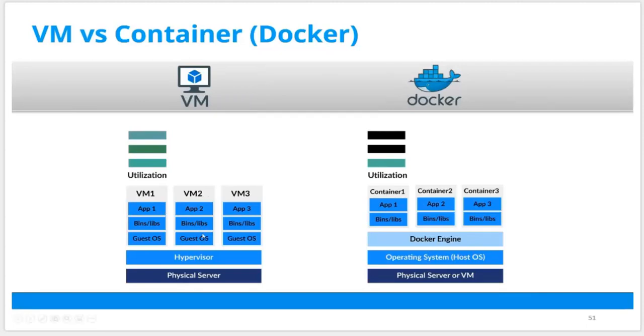Whereas if I'm running on VMs, I cannot run that many applications because they are big and bulky. If you look at size, one application might take me 8 GBs because I have a full-fledged operating system. Whereas here, it'll be a couple of MBs. I can run a web server with just 5 MB, 10 MB. We'll see that in a minute. My entire application, a couple of MBs.